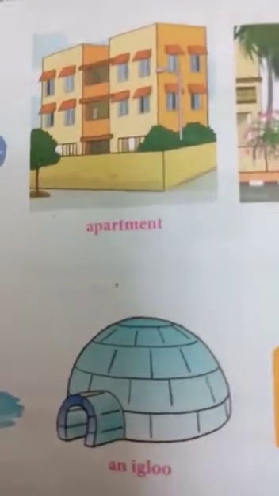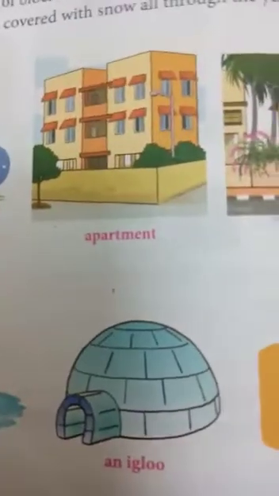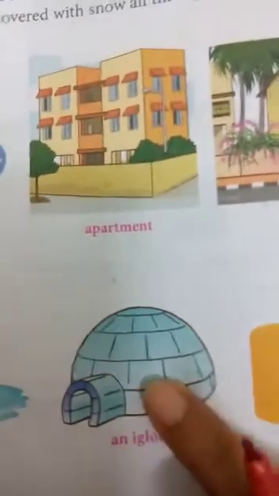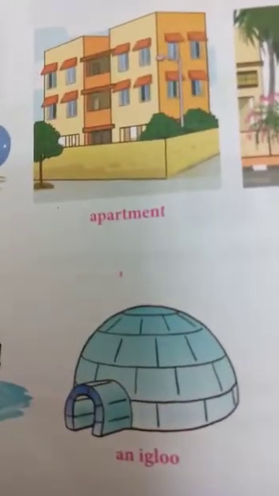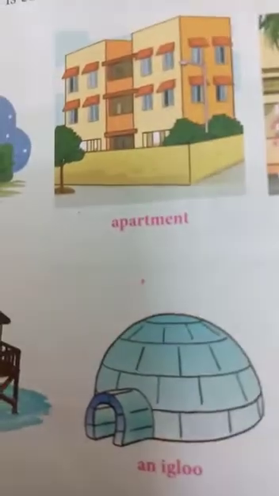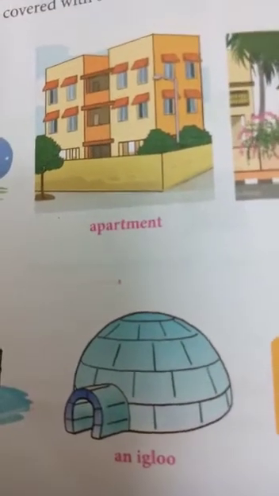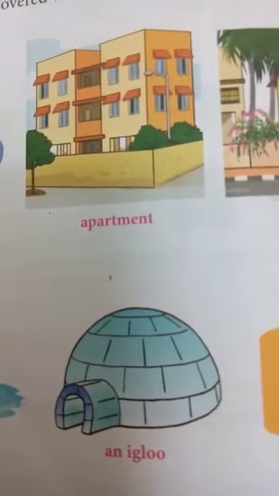The whole year, some places will be snow areas. In those areas only igloos will be built. In areas like North India, like Kashmir, the area will be fully covered with snow, and there they will build igloos.